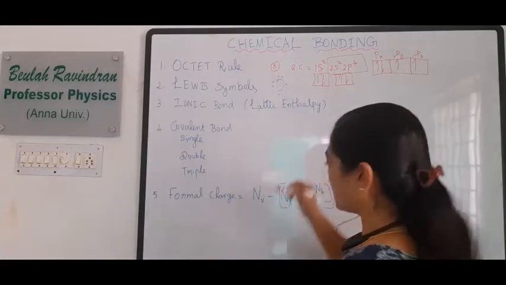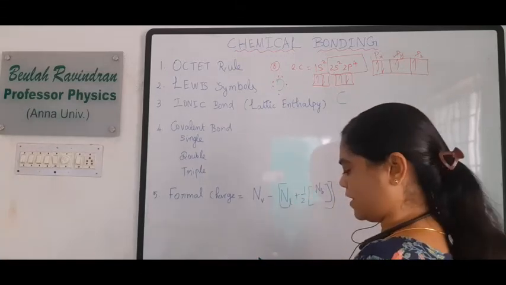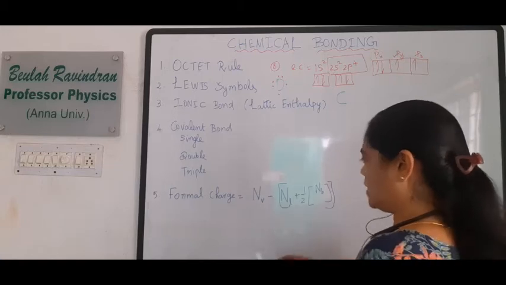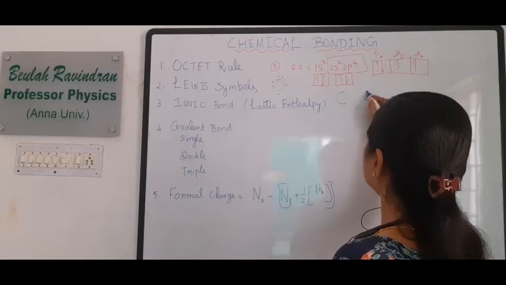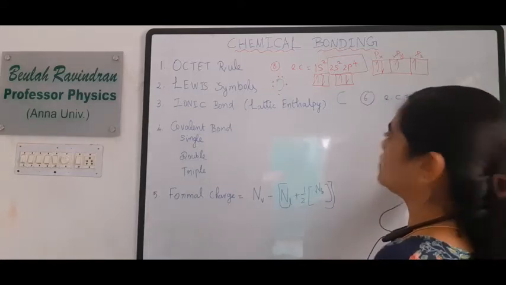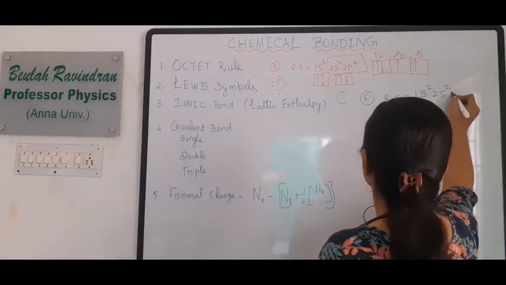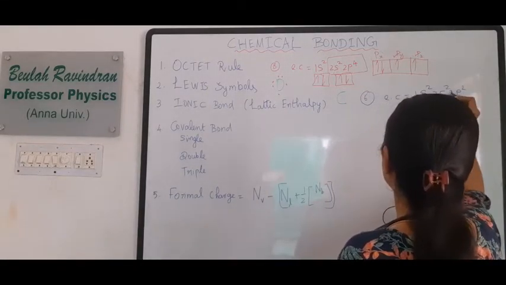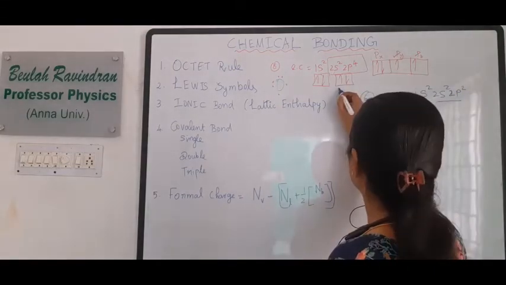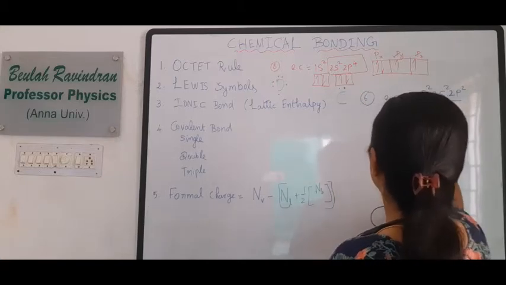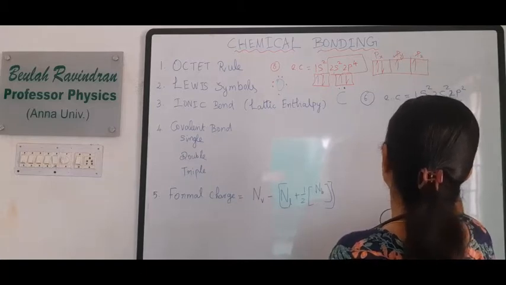For carbon, can we write it? What is the atomic number for carbon? For carbon, the atomic number is 6. What is the electronic configuration? 1s2, 2s2, 2p2. Now the outermost orbit contains 4 electrons, right? How? 2s2, and in p it is only singly occupied electrons, px1, py1.